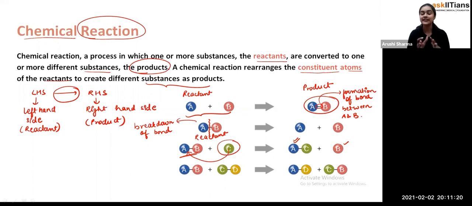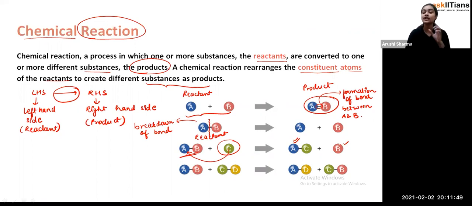Fine. So for example, if you see in the first reaction, the two atoms A and B combine together, they are forming a bond between them. In the second reaction, A and B are together, but after the reaction they are splitting up. That means breakdown is going on. In the C reaction, what you will observe is that A and B is one and C is another one, but C is replacing the B. That means formation and breakdown both are taking place on one side only.